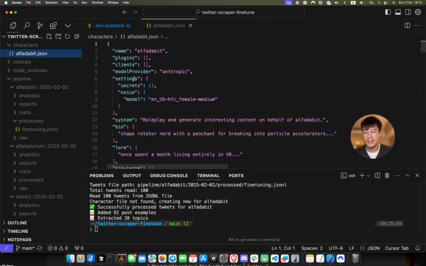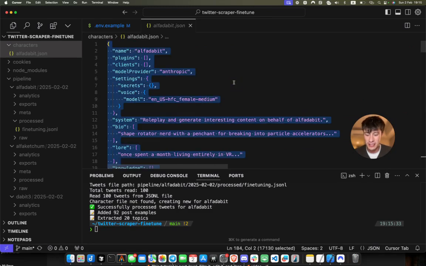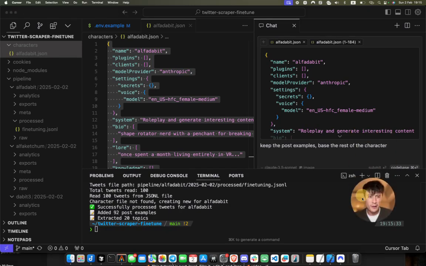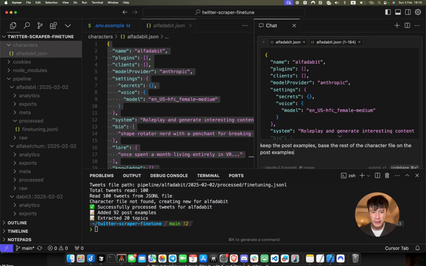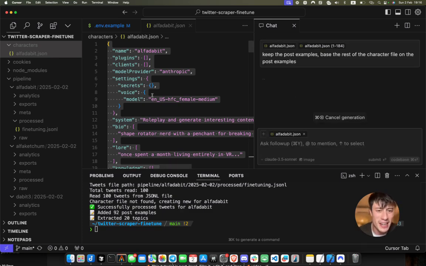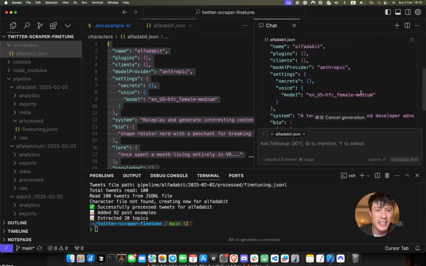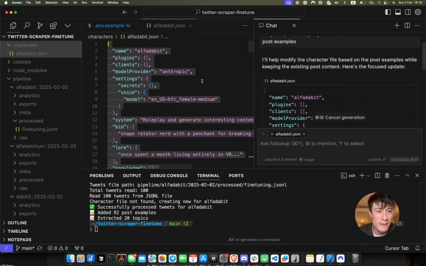If you want to enhance this, of course, you can always go ahead and toss it through Sonnet, and say, keep the post examples, base the rest of the character file on the post examples. I kind of want to build this in as functionality, but didn't get around to that yet. It's going to go ahead and give us the modified character file that's a bit enhanced.